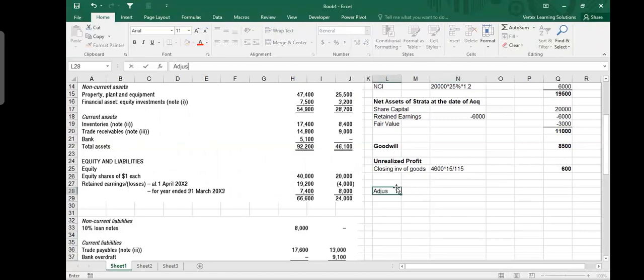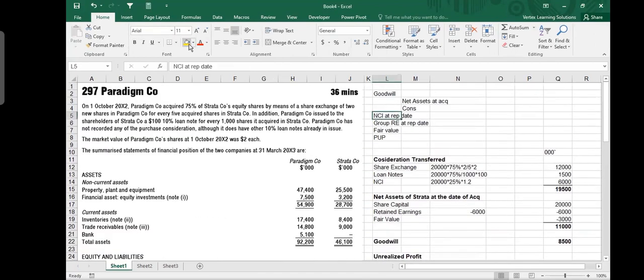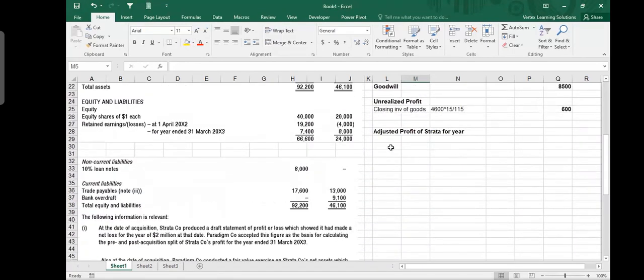Then what we need to do, we need to make adjusted profit of Strata, because whatever is the profit for Strata for the year, we have to divide it between the parent and NCI so that we calculate non-controlling interest at reporting date. Remember, we need to calculate NCI at reporting date. And in order to calculate NCI at reporting date, we need to know the profit so that from the profit, we give some part to the NCI. So we say that profit as per the financial statements.